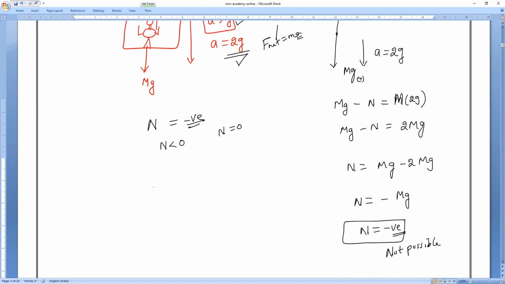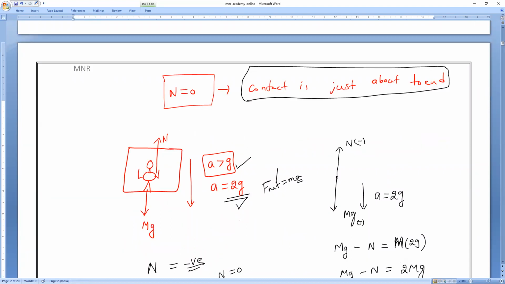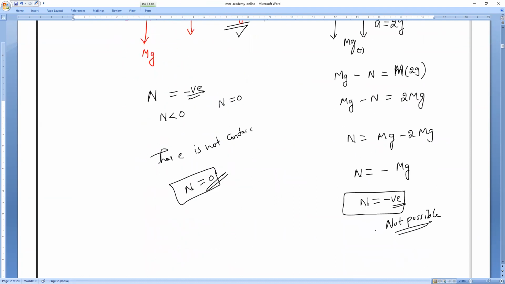Negative means there is no contact at all. If there is no contact at all, then N equals 0; it does not exist. So it is not at all possible, because at N equals 0 itself, the contact is just about to end. So N does not exist once the contact is lost. Here, the acceleration of the body is 2g, which means the N value would come out negative, which is basically impossible in a real-life situation.